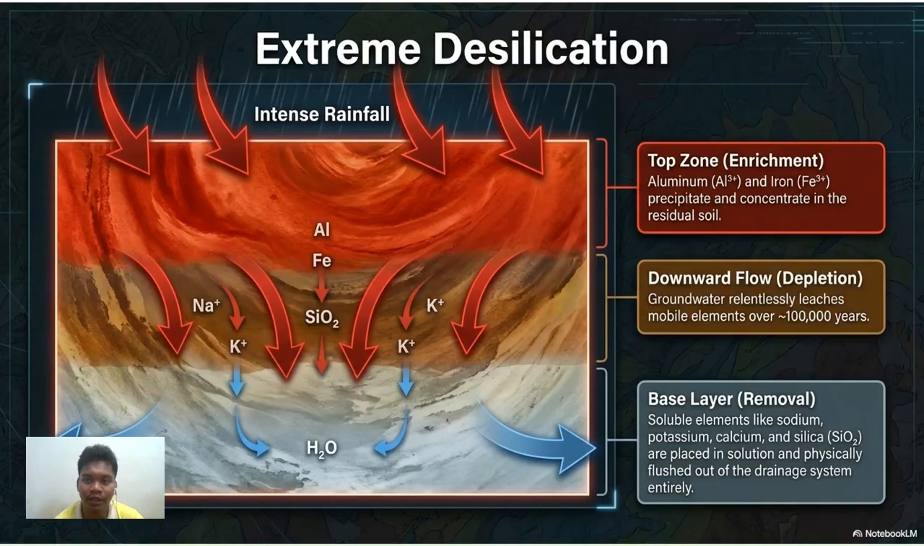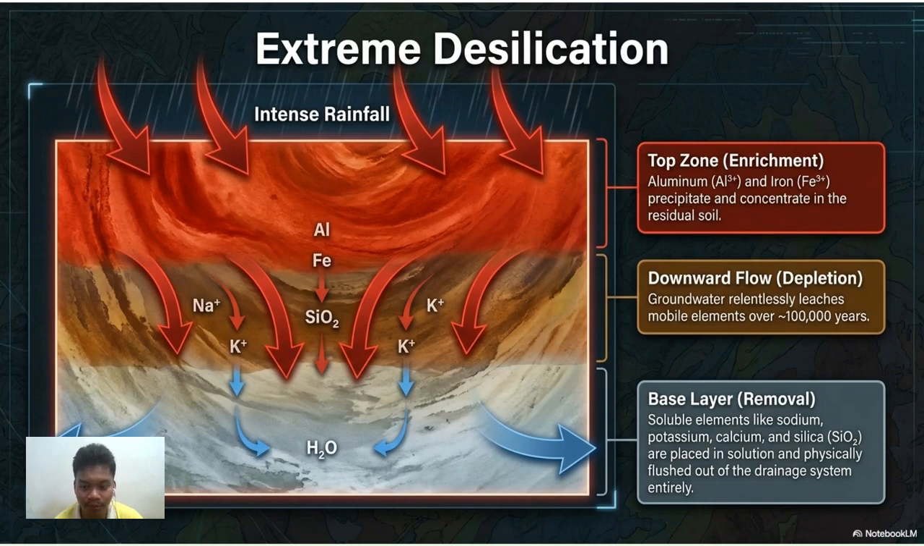It occurs through a process called extreme desilication, which can be divided into three main zones. The top zone, we call enrichment, occurs where aluminium and iron precipitate and concentrate in a residual soil. Then, the second zone of downward flow, or depletion, occurs where groundwater relentlessly leaches mobile elements over 100,000 years. And lastly is the removal in base layer.